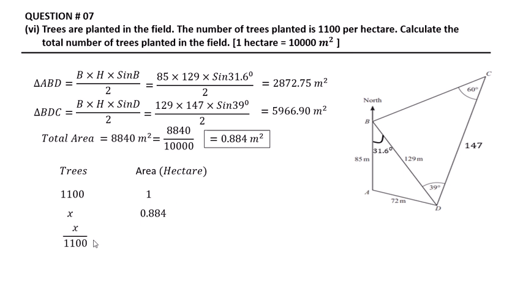We use the ratio formula: X over 1100 is equal to 0.884 divided by 1. After simplification, X is equal to 972. The number of trees is 972.